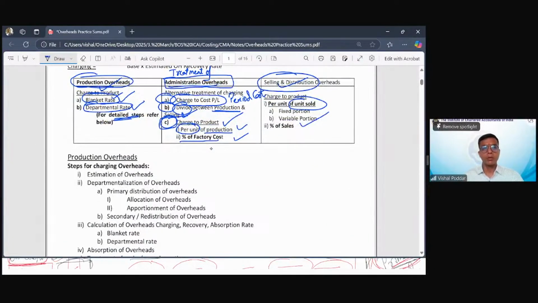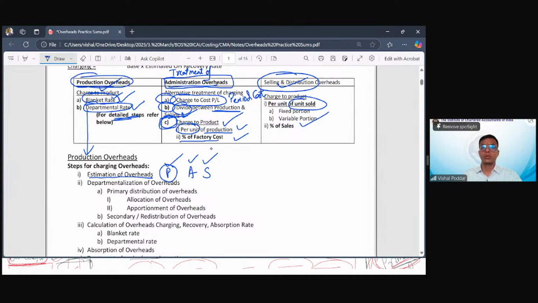So for production overheads, now when we study the departmental rate approach in detail, the approach says first estimate your overheads. This is the first step. Estimate overheads and then divide them between production, administration, selling in the overheads register format. Now only take the production overheads amount, because these you are going to charge using the respective basis, and you will find out the ORR for administration and for selling.